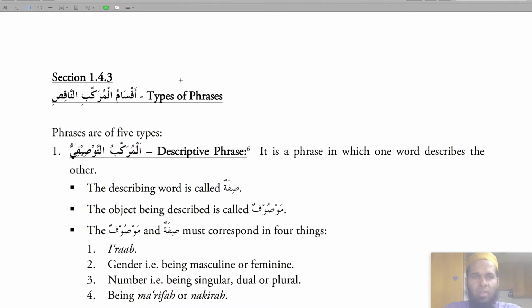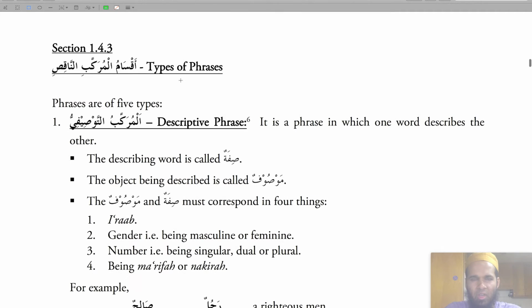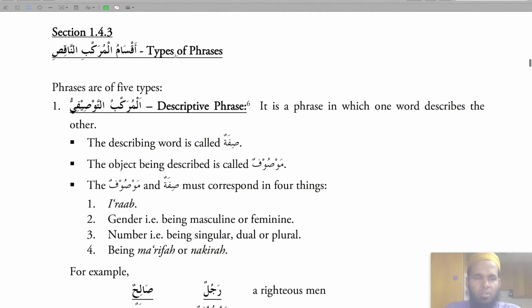Aqsamul Murakkab al-Naqis, types of phrases or incomplete sentences. There are 5 types of phrases, or phrases are basically incomplete sentences. Otherwise, it would be Jumlatul Mufid versus Jumlatul Ghayr Mufid. Ghayr Mufid are the phrases or the Murakkab. So the first type is Murakkab Tawsifi, descriptive phrases.